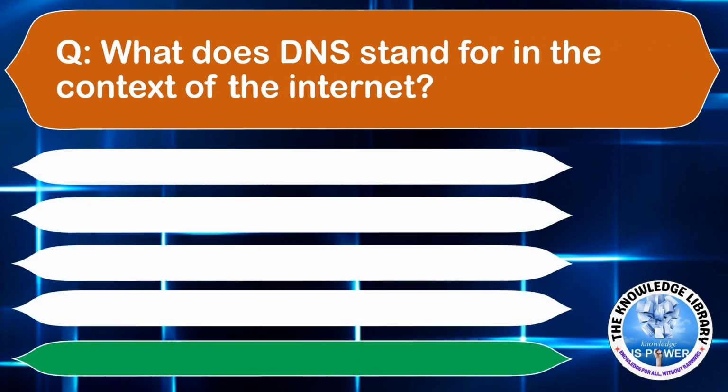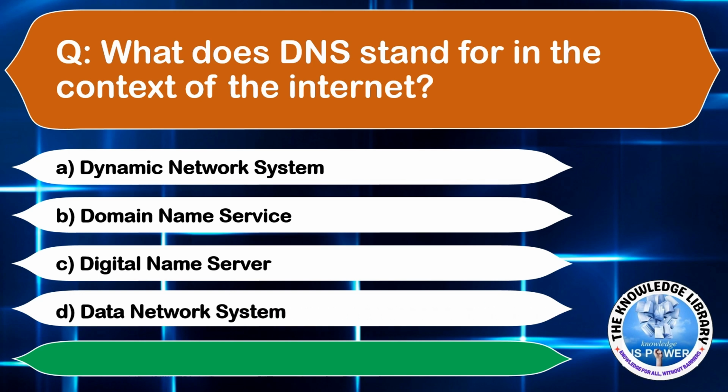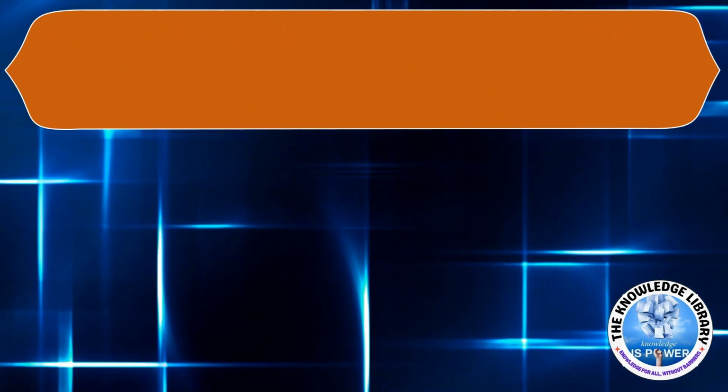What does DNS stand for in the context of the internet? Option A, Dynamic Network System. Option B, Domain Name Service. Option C, Digital Name Server. Or option D, Data Network System. The correct answer is option B. Moving to the next question.